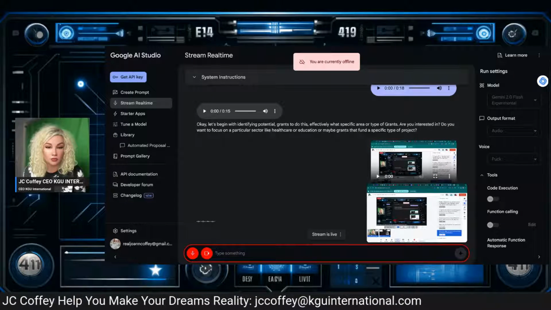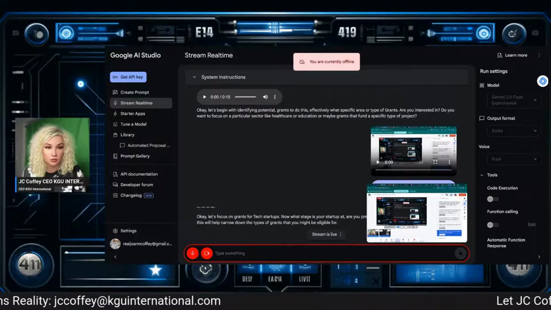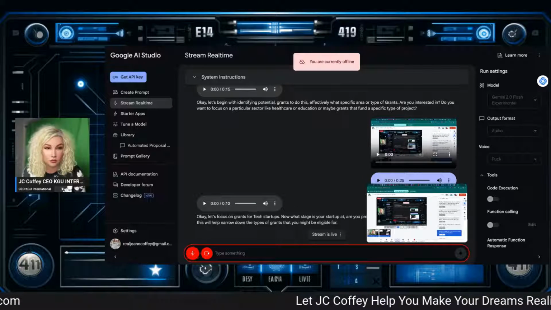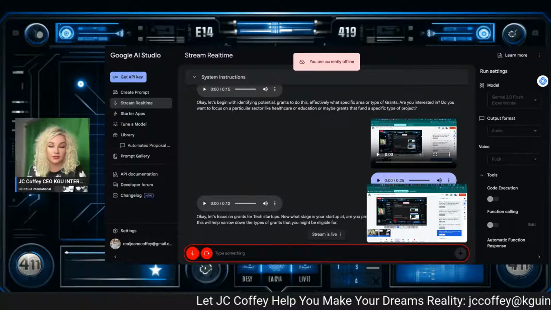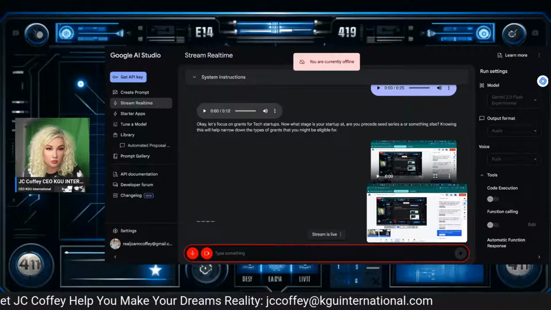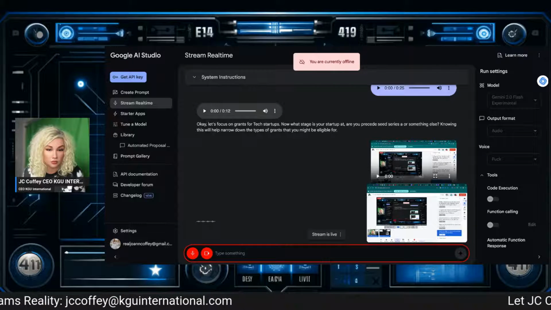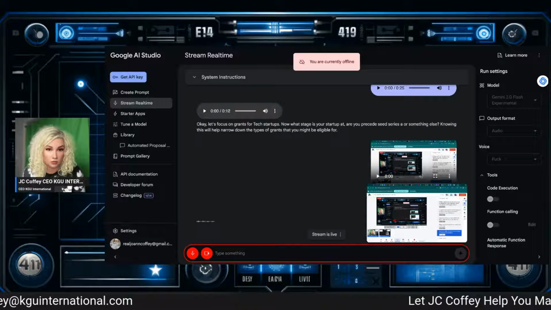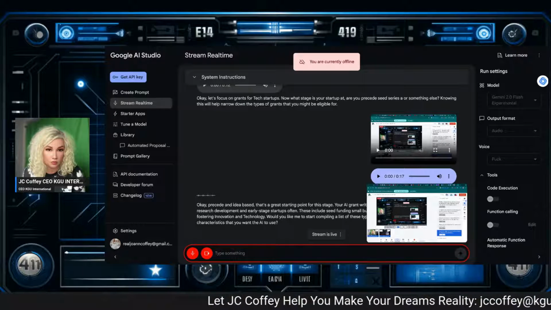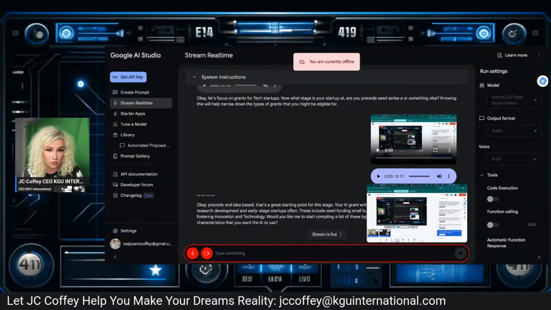Now, what stage is your startup at? Are you pre-seed, seed, series A, or something else? Knowing this will help narrow down the types of grants that you might be eligible for. Pre-seed, just idea based. Okay, pre-seed and idea-based. That's a great starting point. For this stage, your AI grant writing agent should focus on grants that support research, development, and early stage startups. Often, these include seed funding, small business grants, and grants specifically aimed at fostering innovation and technology.